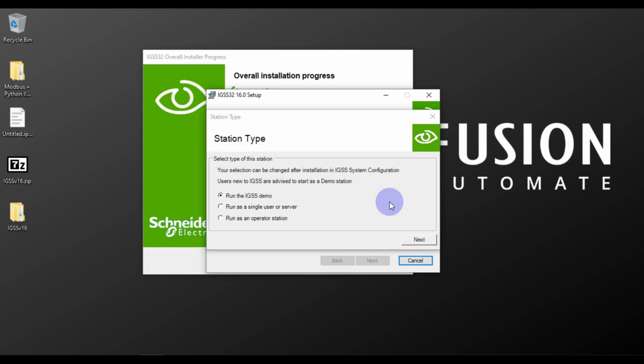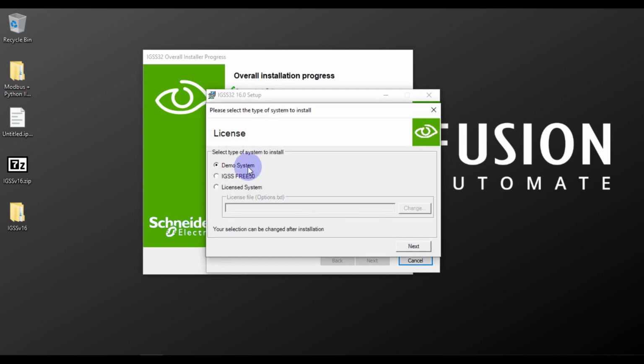Okay, so now you have to select the station type for your IGSS. As per the instruction, users new to IGSS are advised to start as a demo station. So we will tick this radio button, run the IGSS demo, and then press next, and then we will select IGSS V50. IGSS V50 is a kind of license that lets you use IGSS for free up to 50 tags.